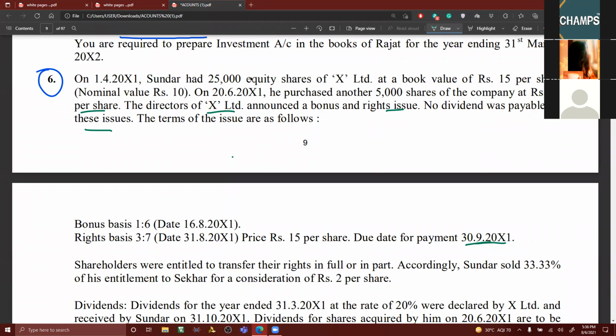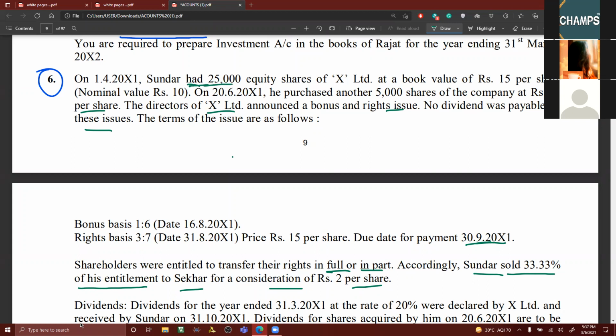Due date for payment is 30th September 2011. Shareholders were entitled to transfer their rights in full or in part. Accordingly, Sundar sold 33.33% of his entitlement to Shekhar for a consideration of 2 rupees per share. So first point, Sundar had means you are having opening balance.